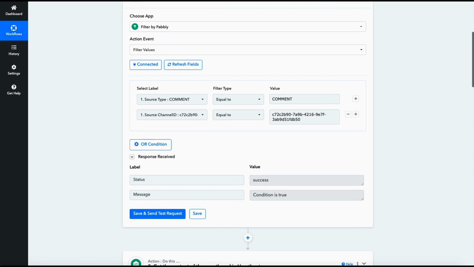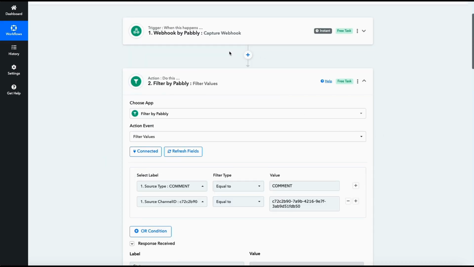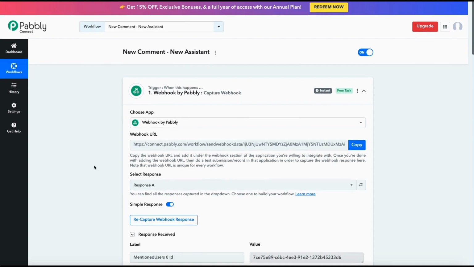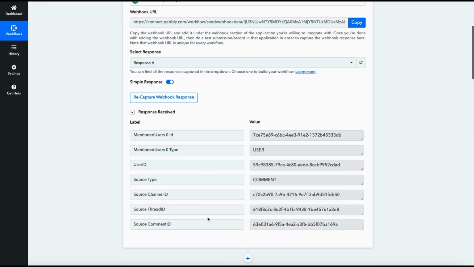Now, the next module here is we need to get the whole thread, because again, Heartbeat doesn't allow us to just get one message. We have to get the whole thread and then locate the message. So just to give you some insight into bits of data, it gives us the ID of the user type, user ID, source type, and then it gives us the comment ID.